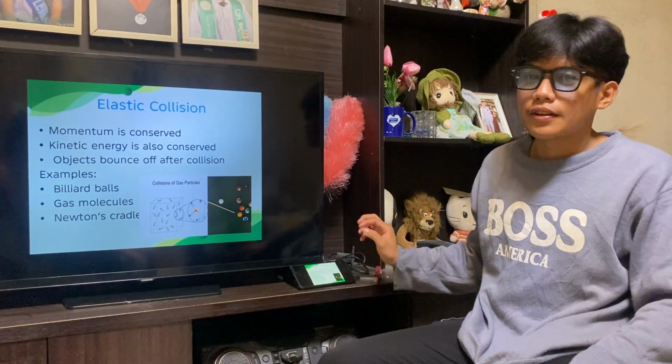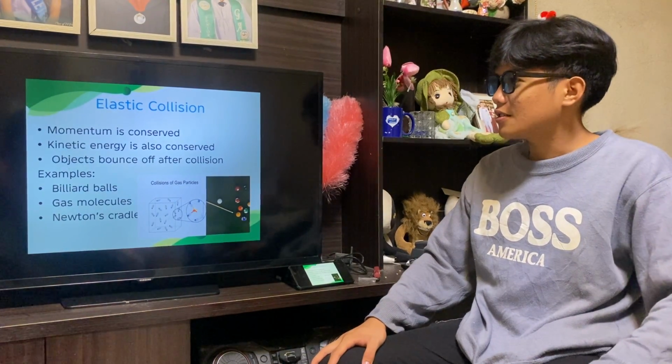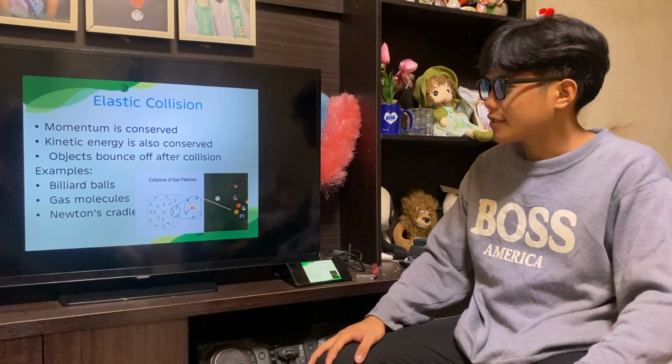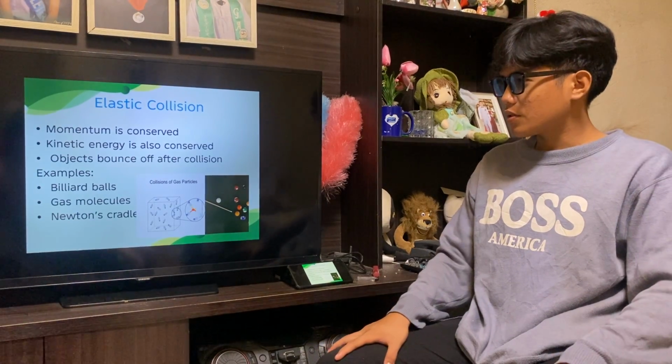Elastic collision. Momentum is conserved. Kinetic energy is also conserved. Objects bounce off after collision. Examples: billiard balls, gas molecules, Newton's cradle.